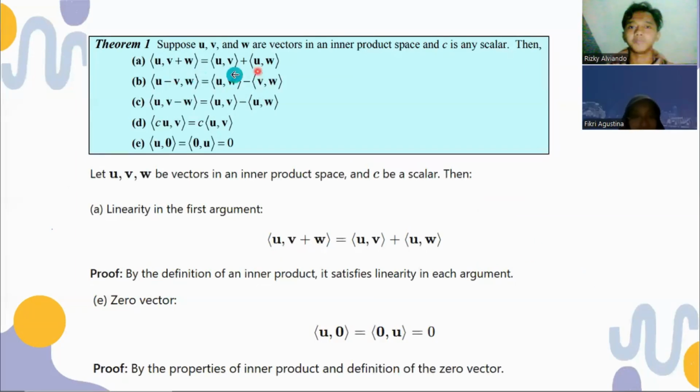Theorem 1: linearity in the first argument, antilinearity in the second argument, conjugate symmetry, scalar multiplication as we noticed in the past, and last we have the zero vector. And we have proved this using some of the things that have been proved in the inner product discussion at the beginning.